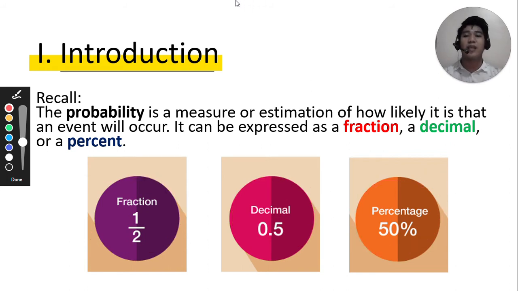Now, if you have a question like, sir, what if my answer is in fraction form? Will it be okay? Yes, of course. Sir, how about I like my answer to be in decimal form? No problem with that. How about, sir, mine is in percentage? Again, no problem. It's your preference. But if I have a specified format or form, you need to write your answer in fraction form. You have to. So always read reminders, instructions, and directions, so you will not be led into a wrong answer.